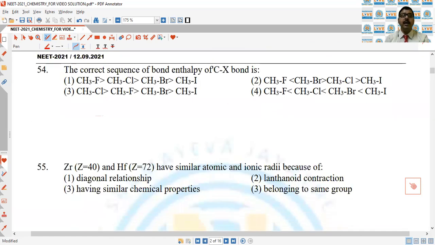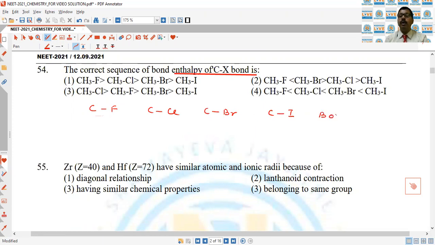Next question, the correct sequence of bond enthalpy. They are asking about the bond enthalpy of the C-X bond. When we consider the C-F, C-Cl, C-Br and C-I bond length, in all the given compounds the sp3 hybrid carbon is common. Therefore, the bond length depends on the size of halogen. As the size of halogen increases, the bond length increases.